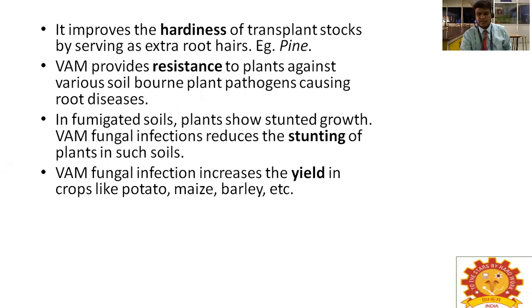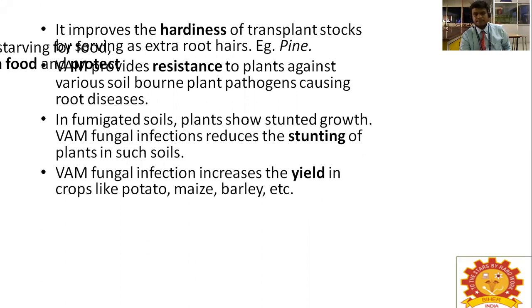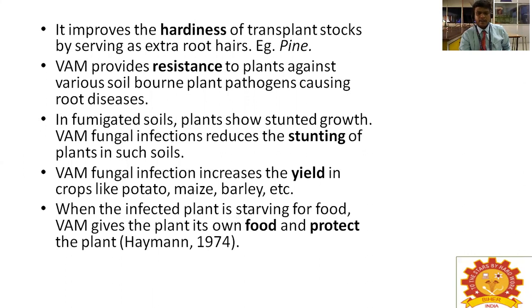VAM fungal infection increases the yield in crops like potato, maize, barley, etc. When the infected plant is starving for food, VAM gives the plant its own food and protects the plant. This research was done by Hayman in the year 1974.